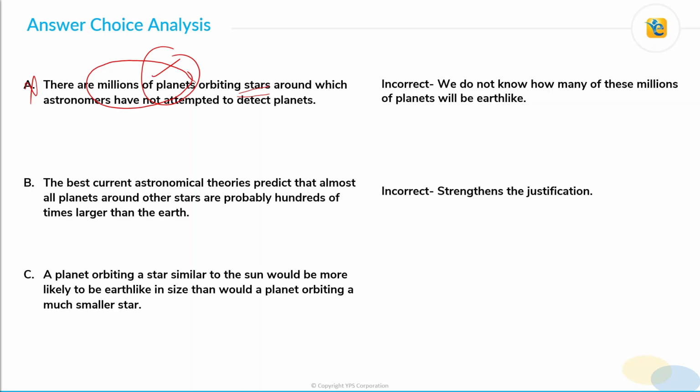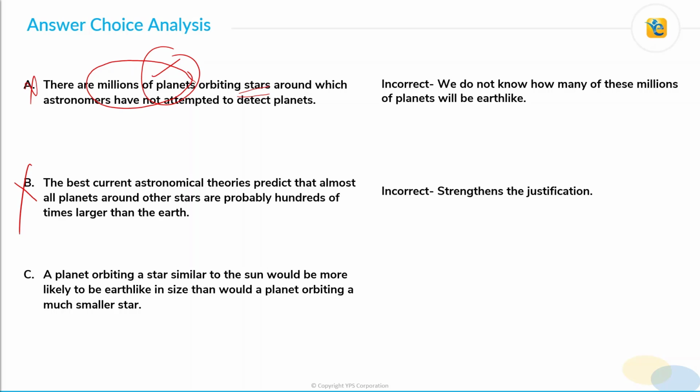That yes, that is the true thing. So it justifies, it strengthens the justification, and hence is incorrect. Let's come to choice C. Choice C is the second most popular incorrect answer choice. So let's analyze it in detail.